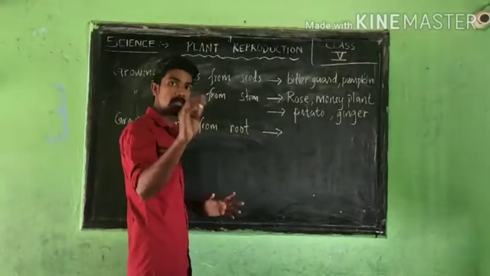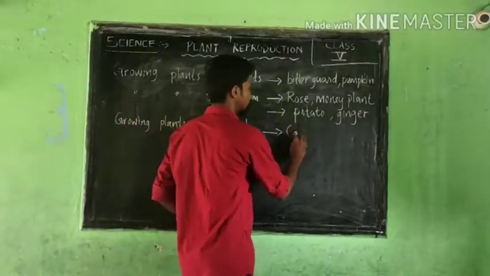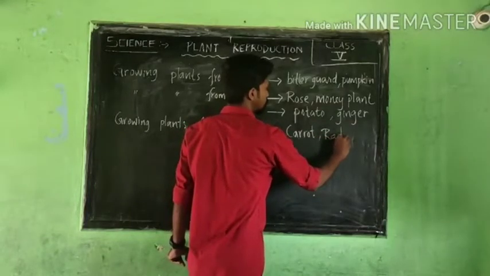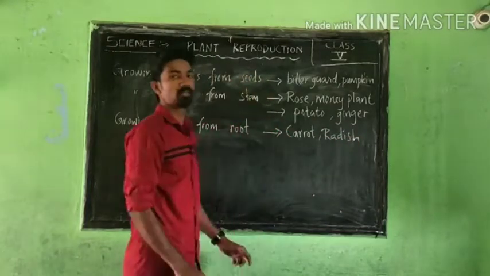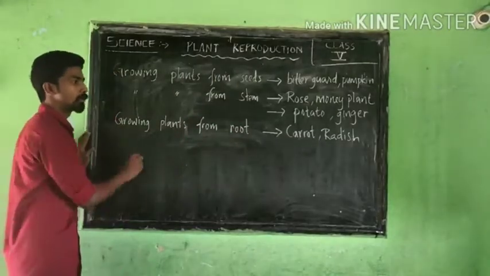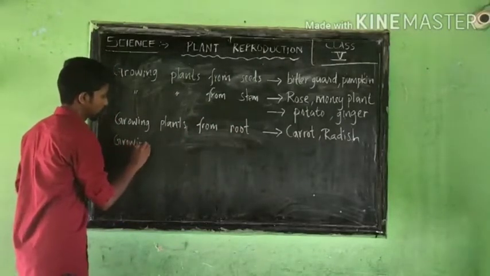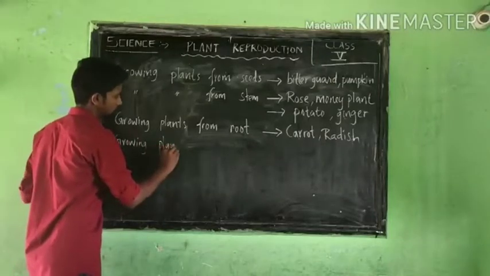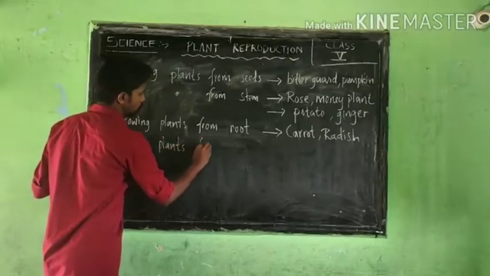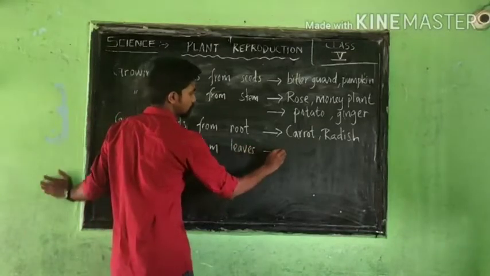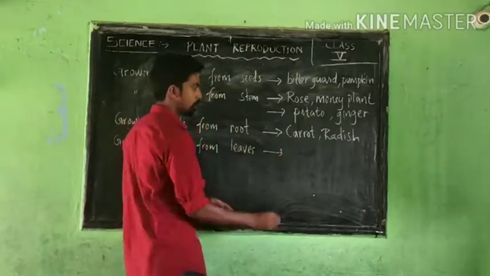Simple examples in our homes are carrot and radish. Then the next one, leaves. The textbook picture given is bryophyllum.